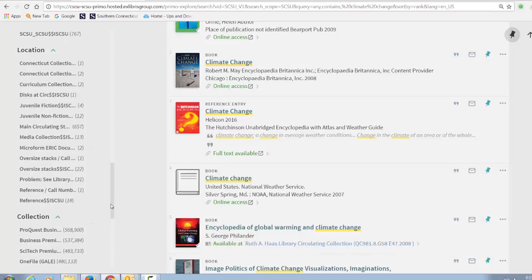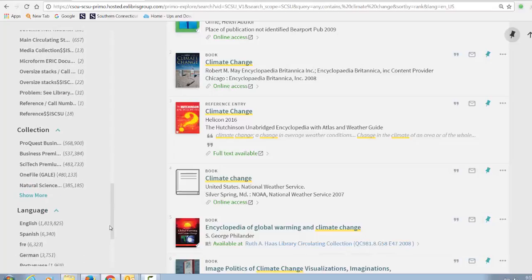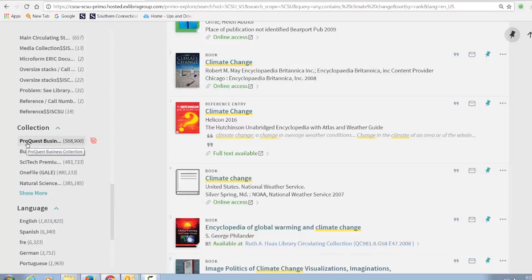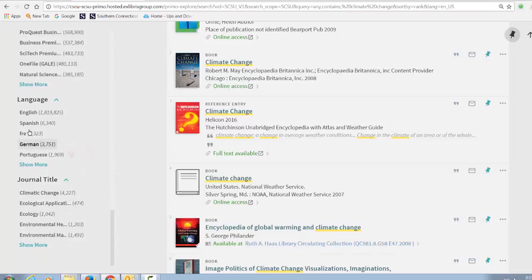The collection facet indicates which databases or collections the results appear in. We can also limit our search by language. And finally, the journal titles in which the articles appear are listed here. Anytime you make a selection from the left panel, it will show up as an active filter on the top.